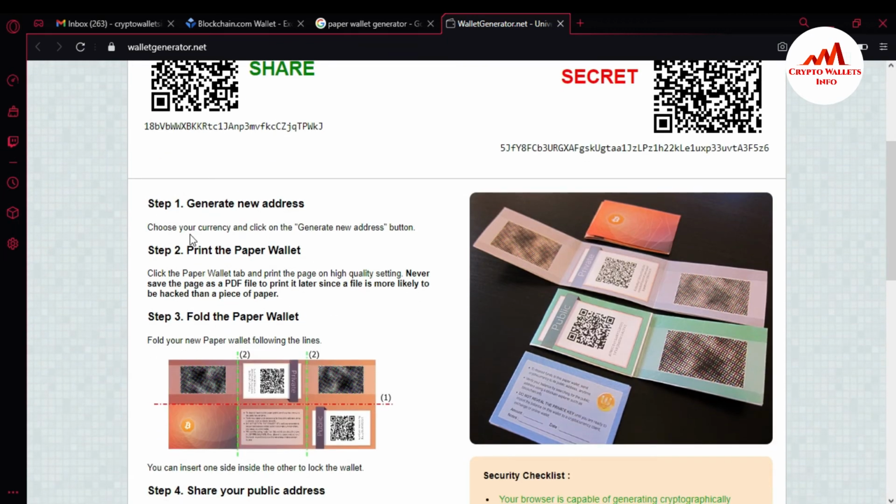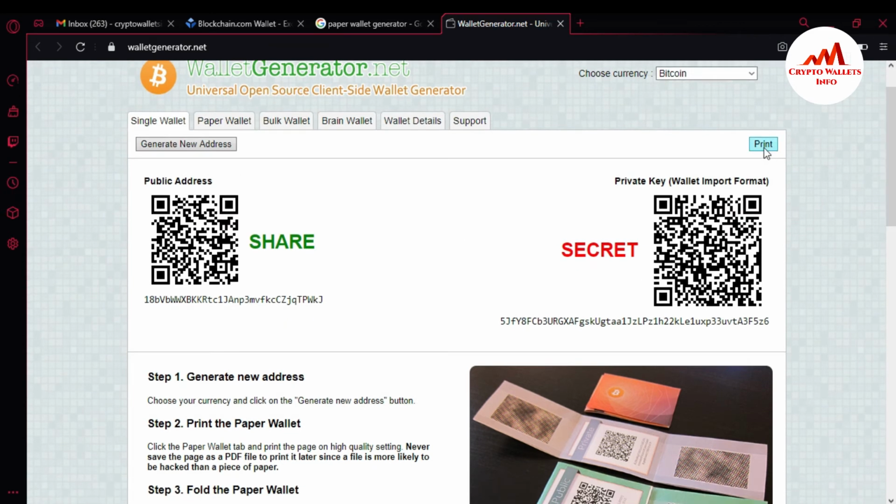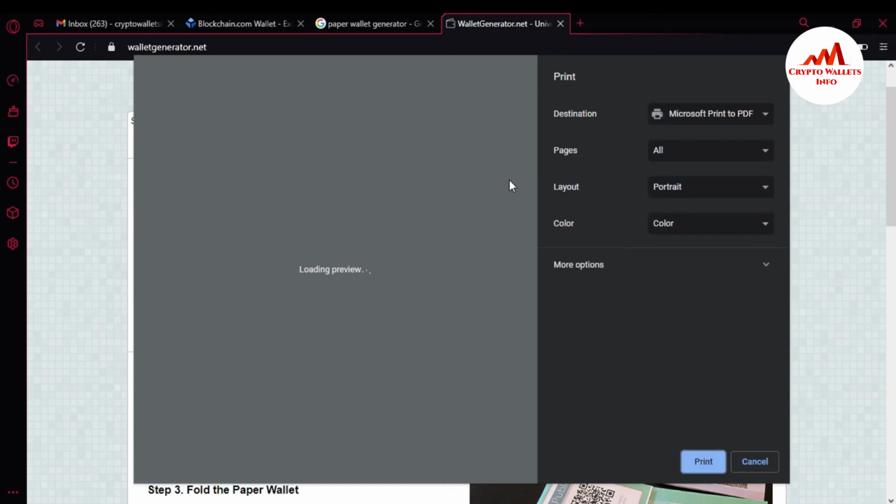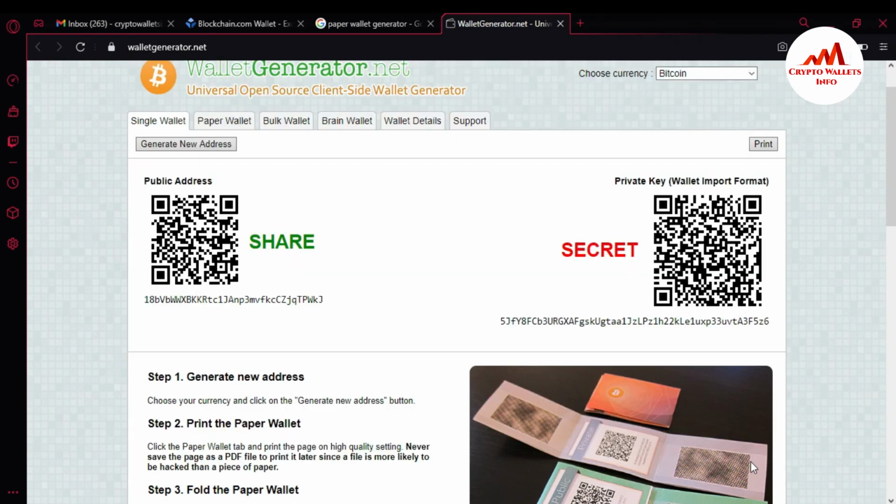The first step is to generate a new address. You can easily generate a new address. Then print the paper wallet. If you want to print the paper wallet, there is an option. You just simply click on print, with your printer in front of you. Then your paper will be printed. You can save this print in any safe place, and you can make multiple copies.